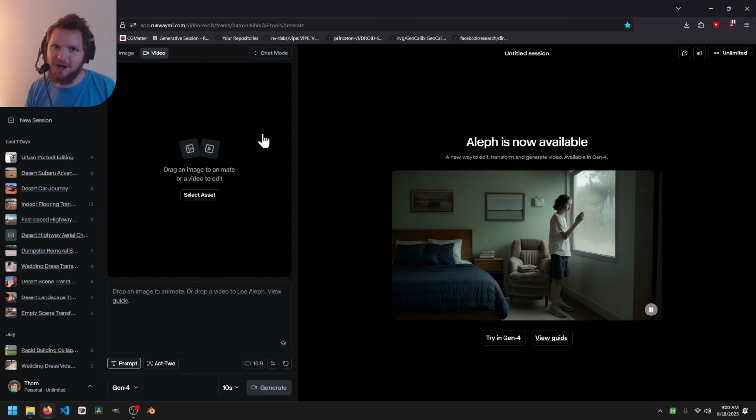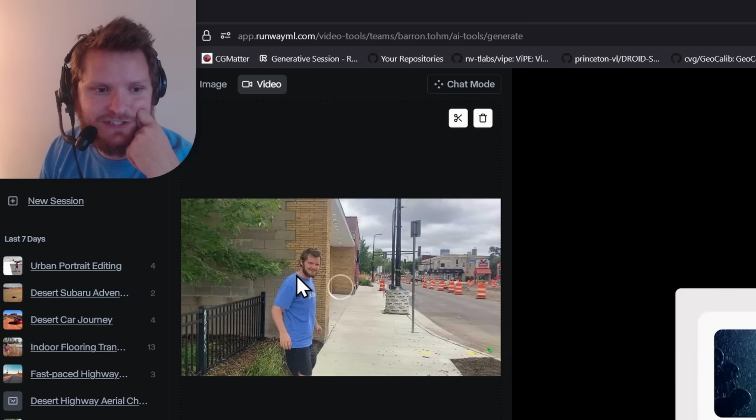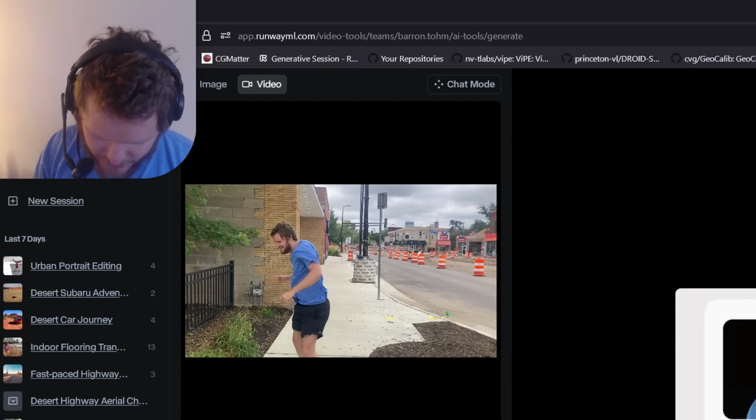So this is the UI. Long story short, you take a video, you drop it in. Big limitation is it only takes 5 seconds. So those 5 seconds better be good. And the process is not fulfilling, but let's just try it.